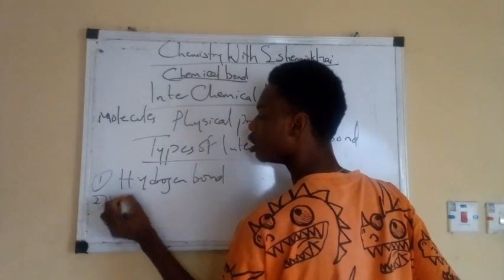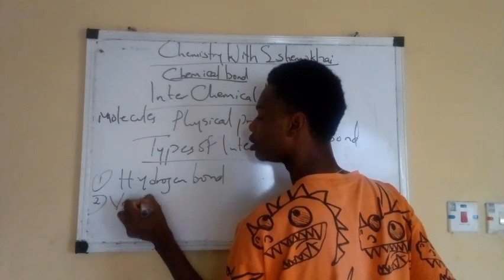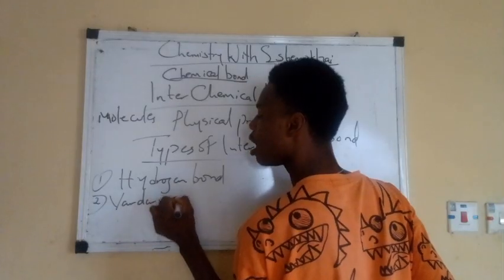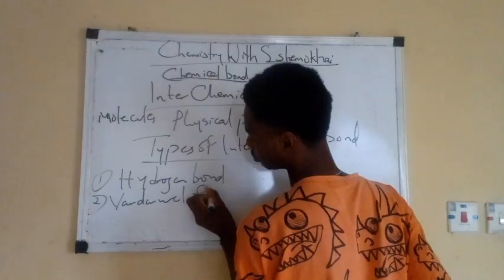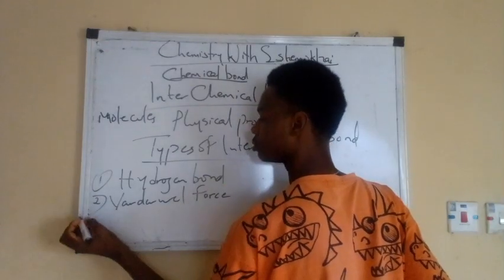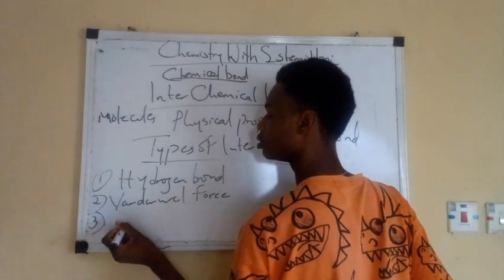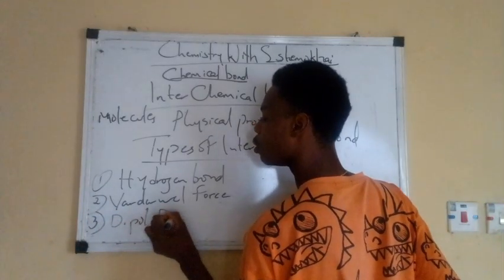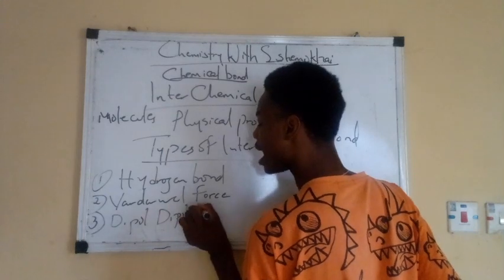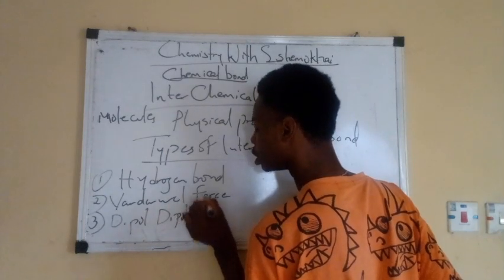Two, phosphorus. Three, dipole attraction.